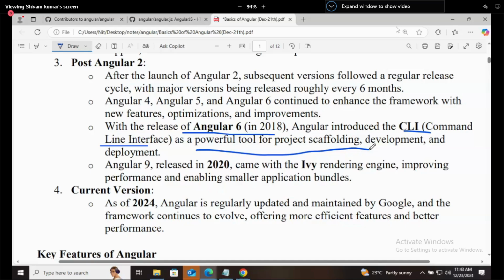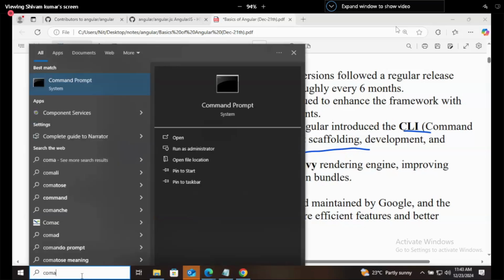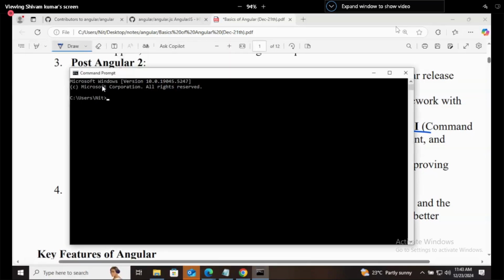No. So this was introduced as the CLI in Angular 6, which came in 2018. Command line interface means that for everything you make use of the command prompt.